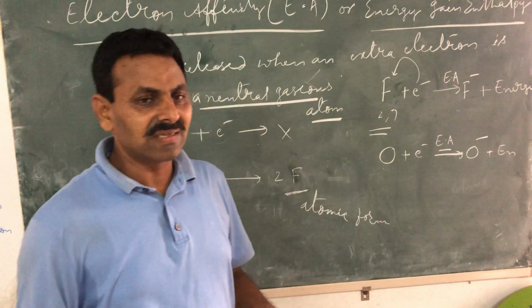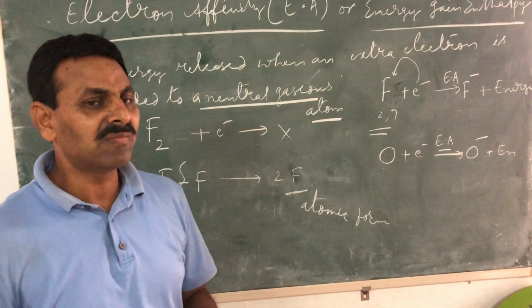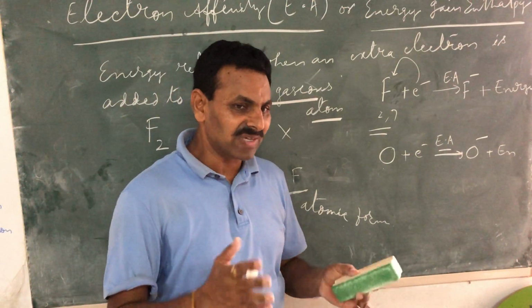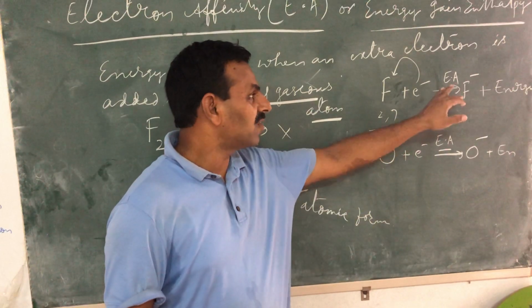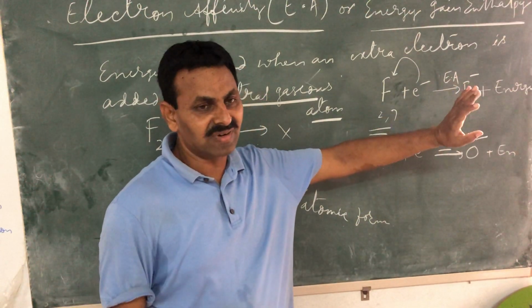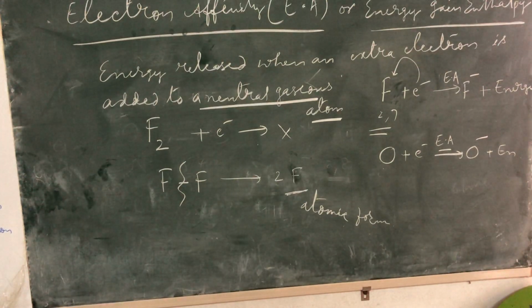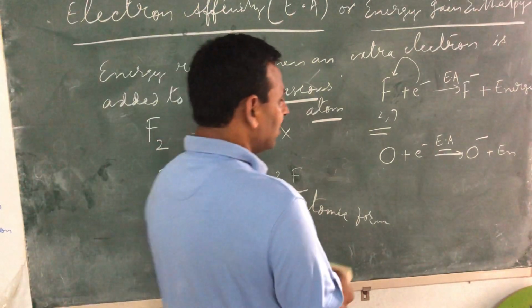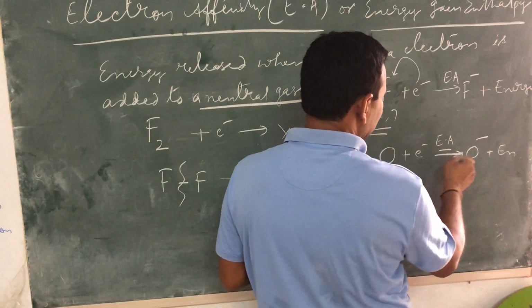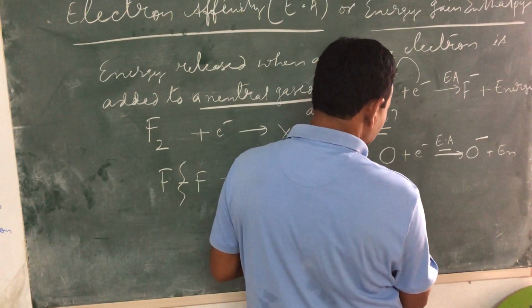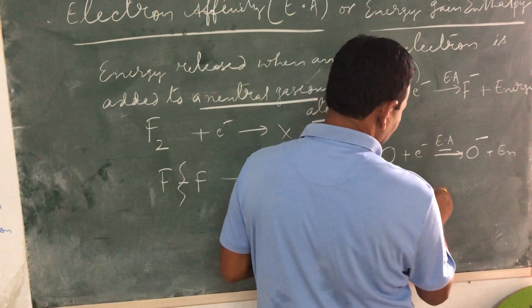Just as ionization energy itself means first ionization energy, electron affinity itself means first electron affinity. If at all you are talking about second electron affinity, then only I will write second. Once I get O minus, this O minus will accept one more electron. And you know why?